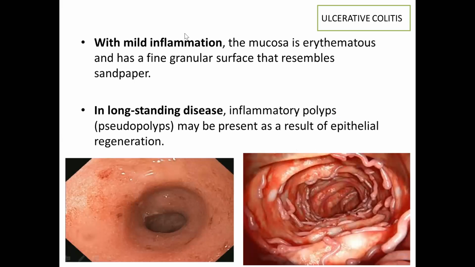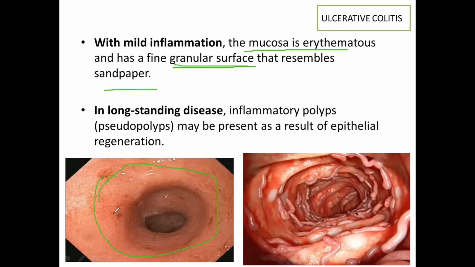The next part is pathology. First we will see the pathology of ulcerative colitis. With mild inflammation, the mucosa is erythematous and has a fine granular surface that resembles sandpaper. It is obvious, as we have already seen, that in ulcerative colitis only the mucosa and submucosa are involved. So in this diagram you can see this area which looks like sandpaper. This type of appearance is usually seen in mild inflammation.